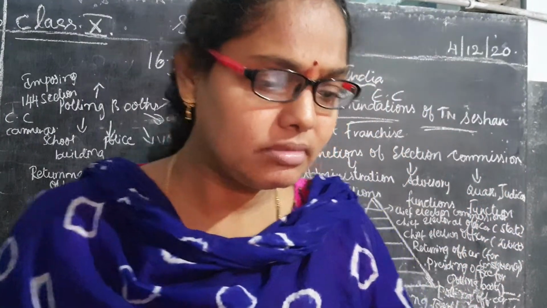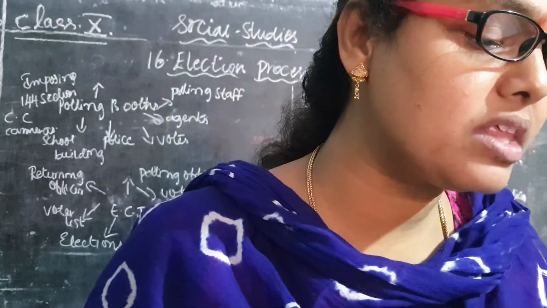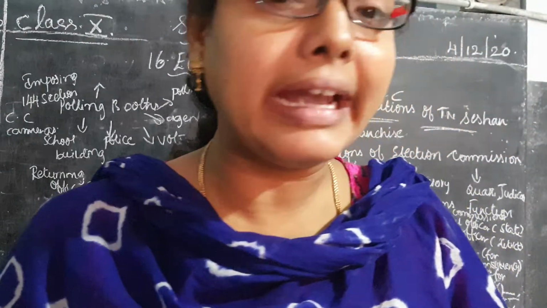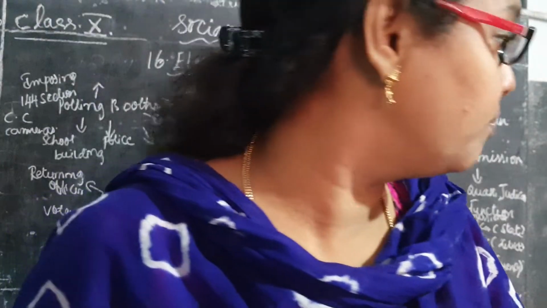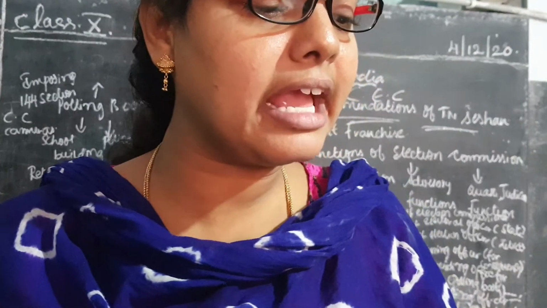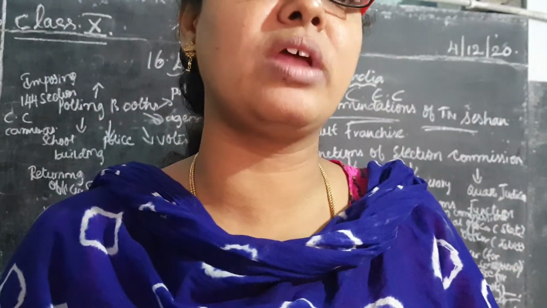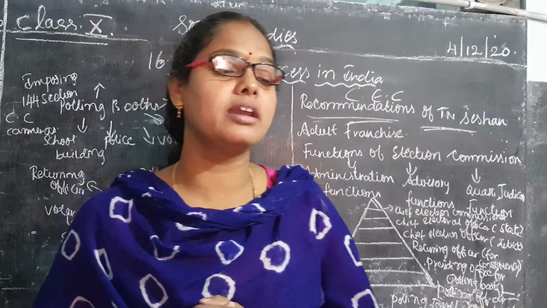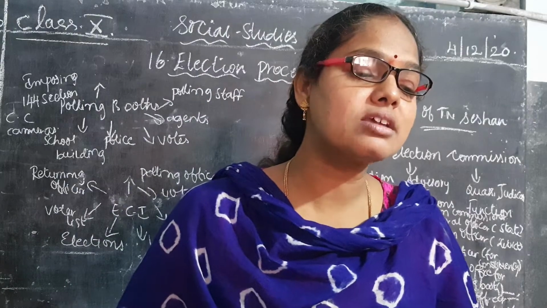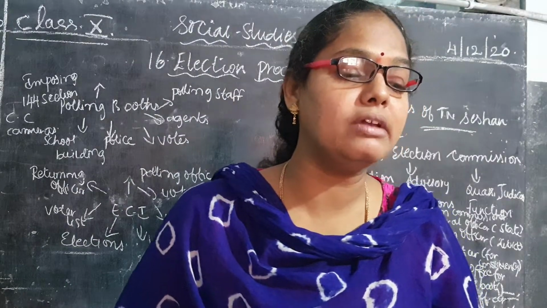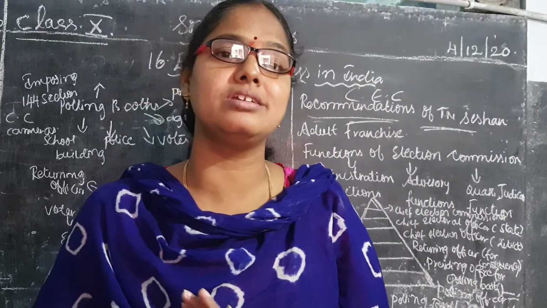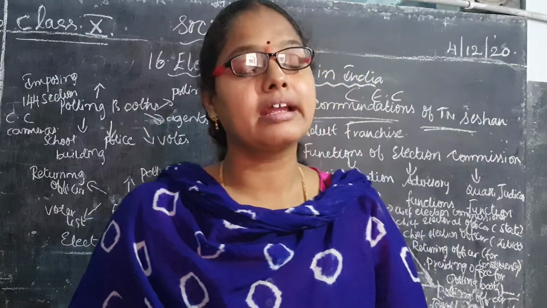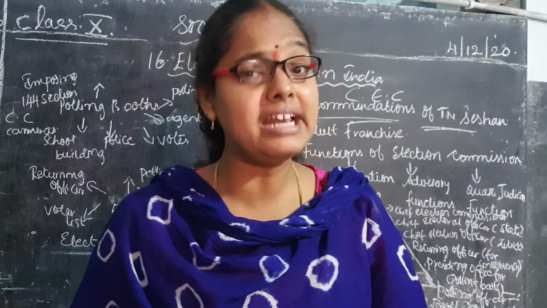Okay, children? Next, there is the returning officer, who is conducting and monitoring the election. Who is conducting and monitoring the election? He or she is known as the returning officer. Elections are conducted at different times and different intervals. The first election, children, is what? General elections will be conducted every 5 years. At which level are they conducted? National level and state level.